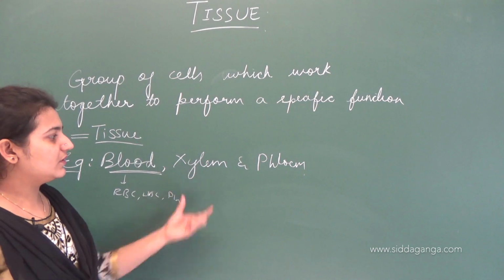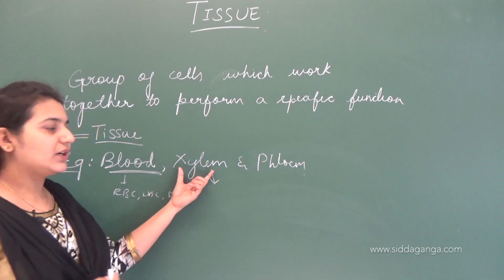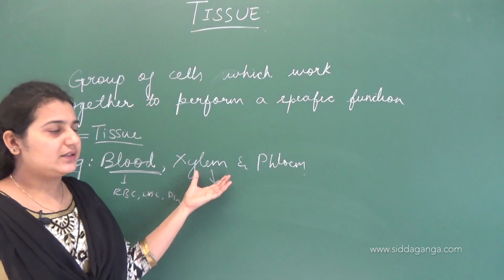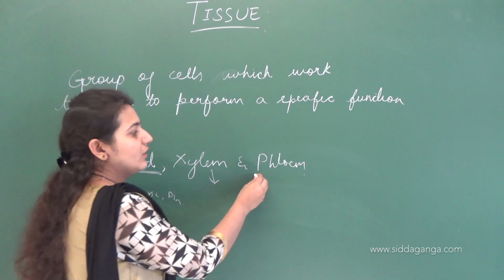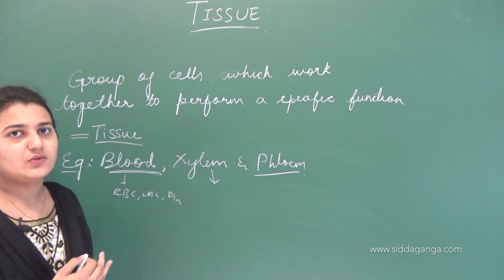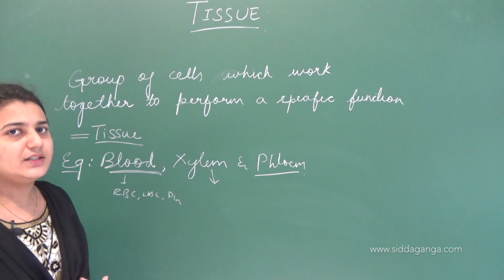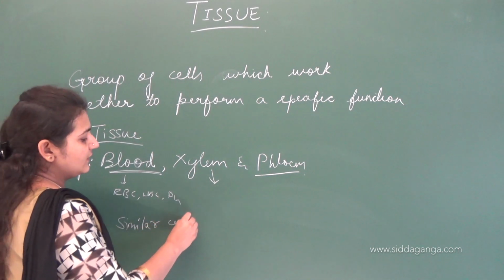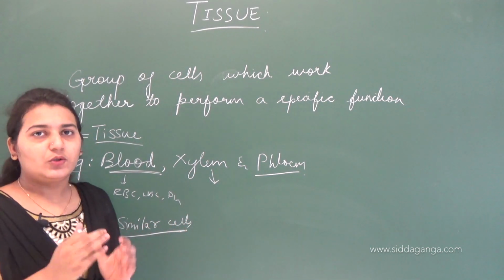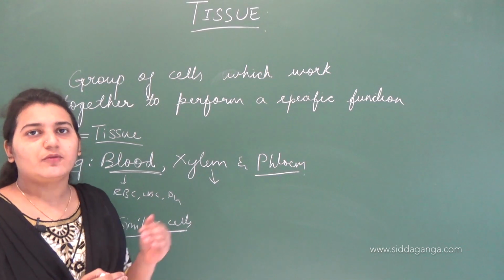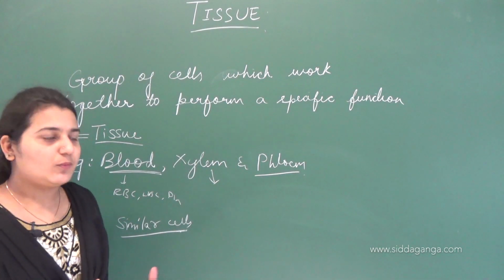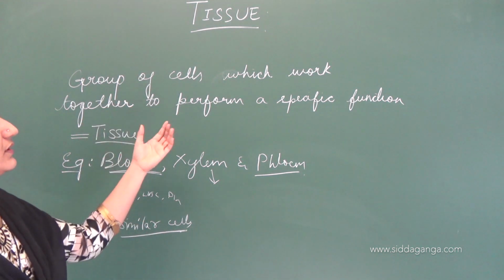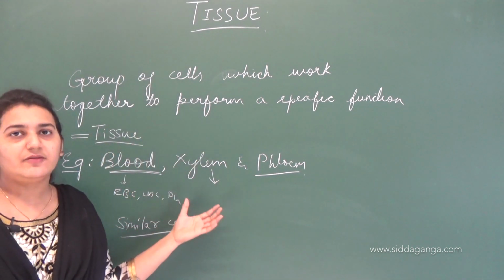In the same way, xylem is a group of cells which conducts water, which provides water from roots to all the different parts of the plant. The same way, phloem is a tissue which provides food from leaves to different parts of the plant. Likewise, similar cells form a group and they perform a specific function. That group of cells is called a tissue. Clear? So tissues are groups of cells which work together to perform a specific function.